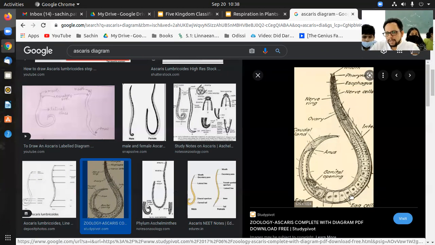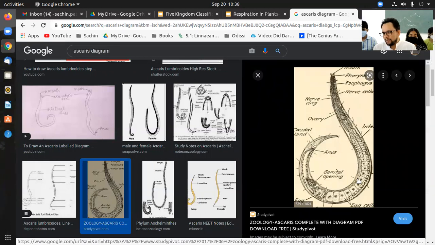You can see there are quite a few internal structures present within them, like pharynx, esophagus, nerve cells, most of the characteristics, but just not in the form that we have in humans. They are developed to some extent. Otherwise, they have most of the organs similar to the higher eukaryotic organisms.